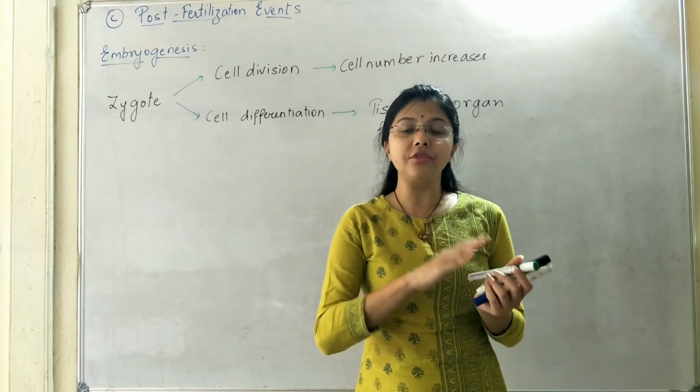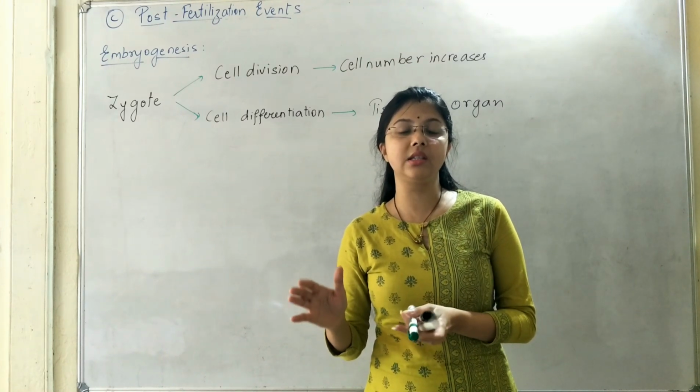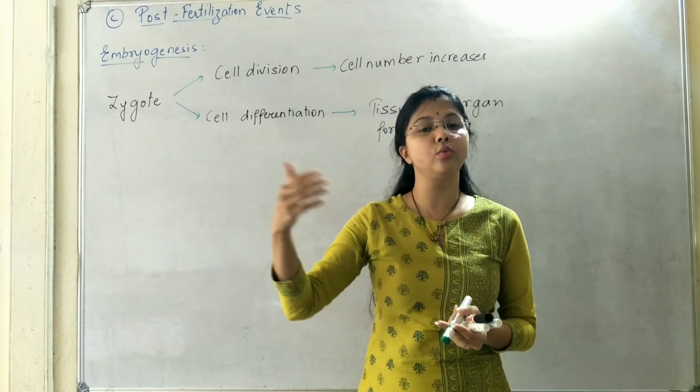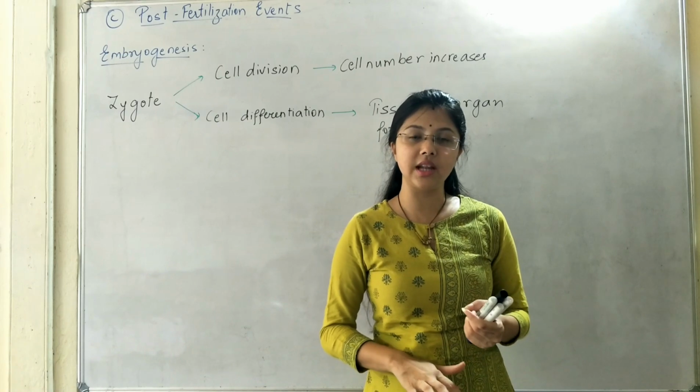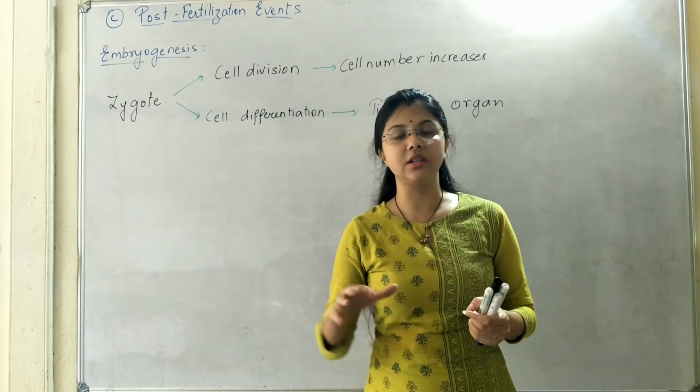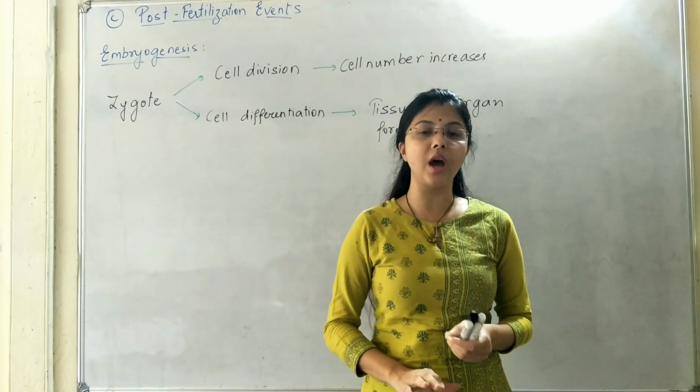So now after the complete embryo has developed, that embryo has to be released outside the body of the female if it is internal fertilization. And if it is external fertilization, the embryo of course will be formed outside.